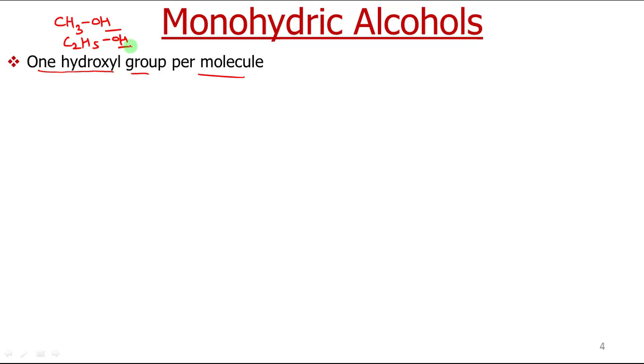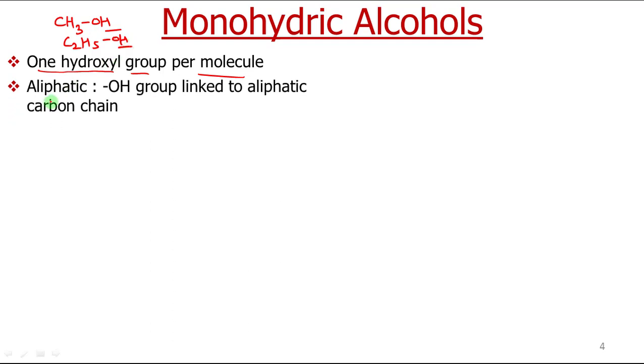Now these can be further classified as aliphatic hydroxy compounds. Those compounds in which the OH group is linked to an aliphatic carbon chain are called aliphatic alcohols. Aliphatic monohydric alcohols, the examples I have written already.